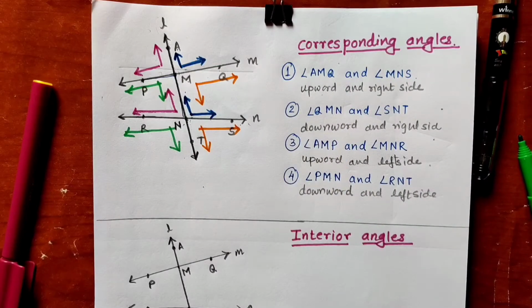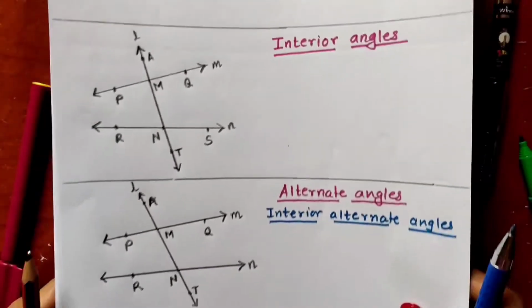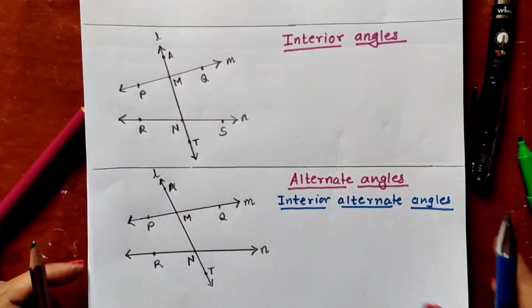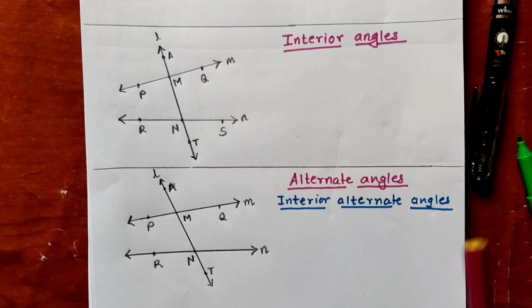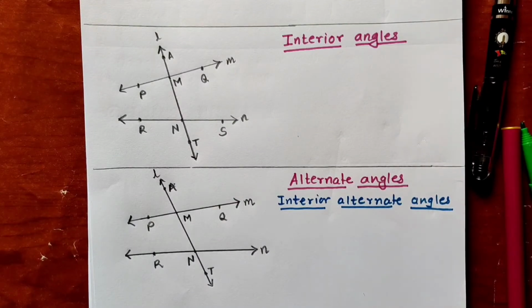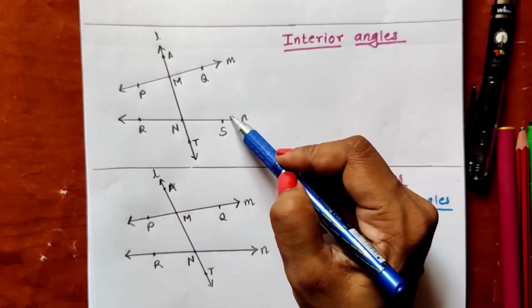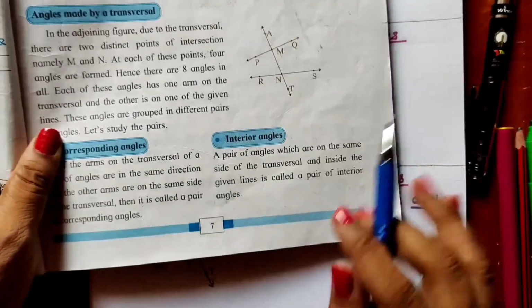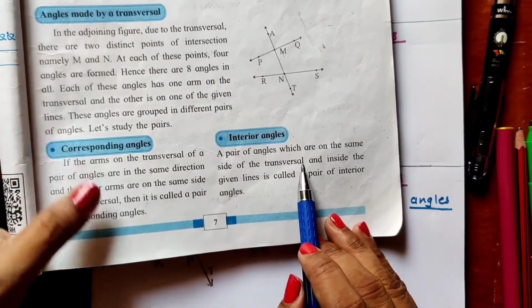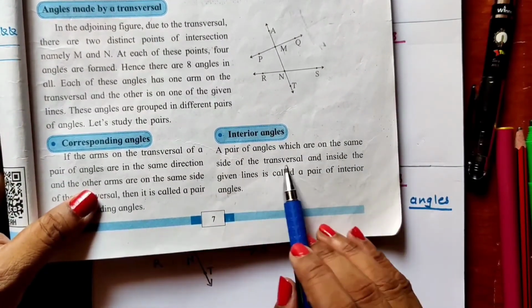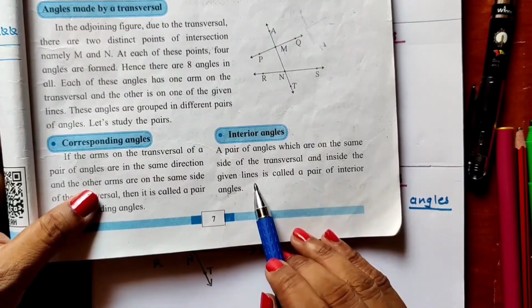Now let us see interior angles. Interior angles are inside of 2 lines. A pair of angles which are on the same side of the transversal and inside the given lines.